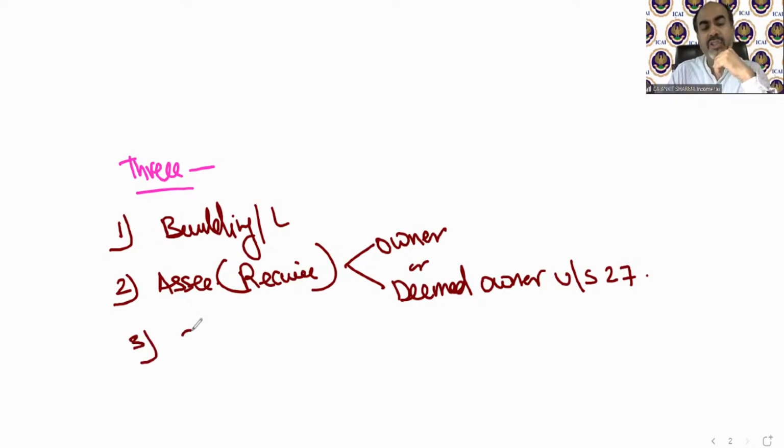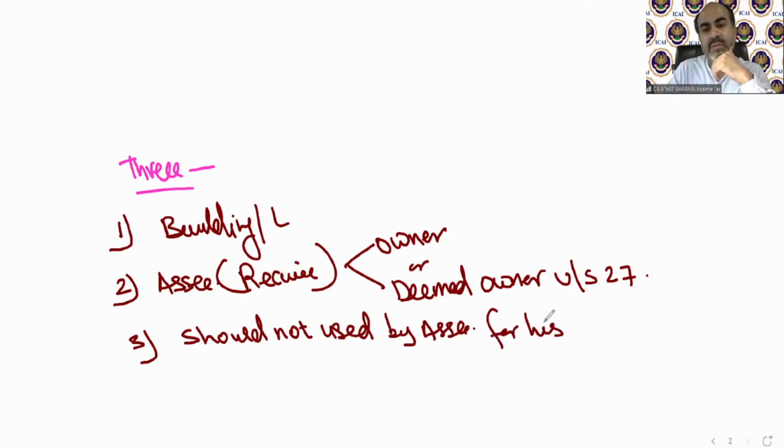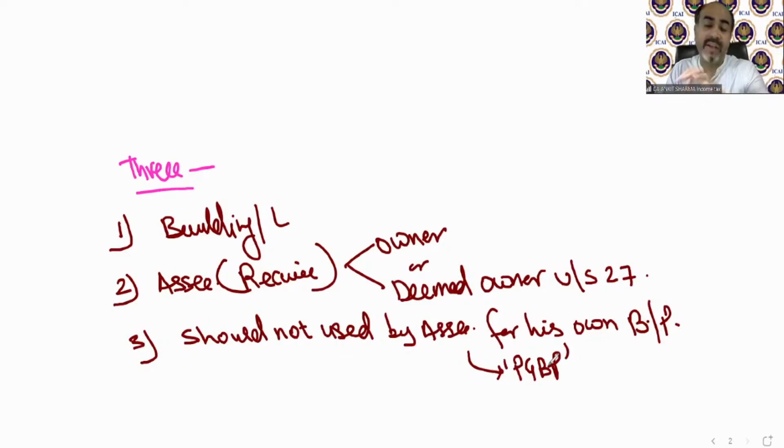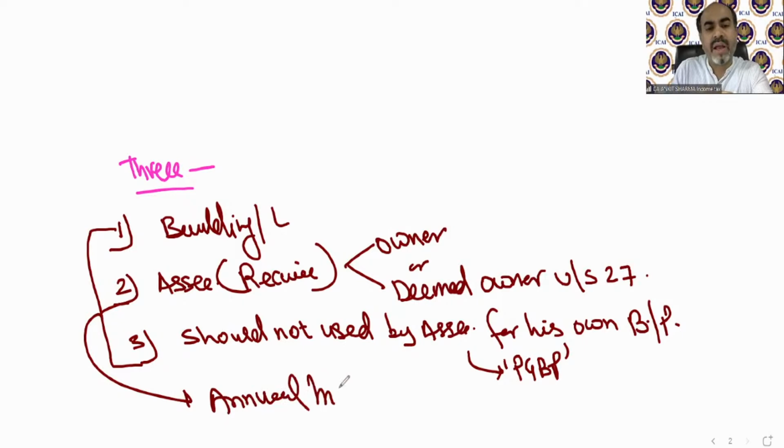And condition 3, the building should not be used by the assessee for his own business or profession. If he is using that property for his own business or profession, then of course the income will be taxable under the PGBP head, as there is technically no direct income from that house. So if these three conditions have been fulfilled, and if there is any annual income arising from that house, that is going to be taxable under income from house property.